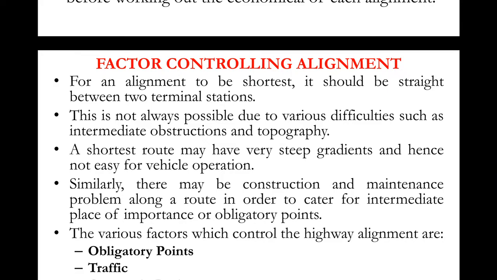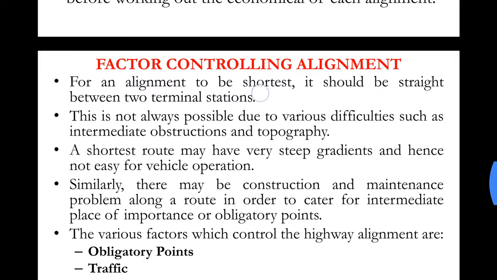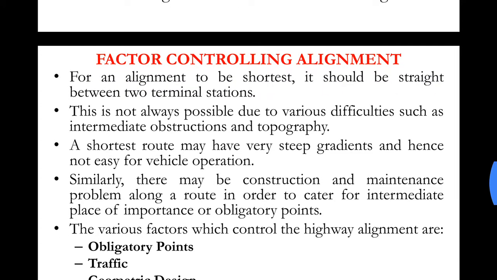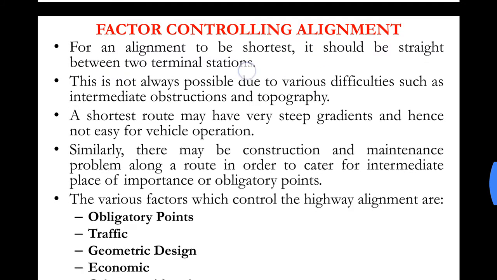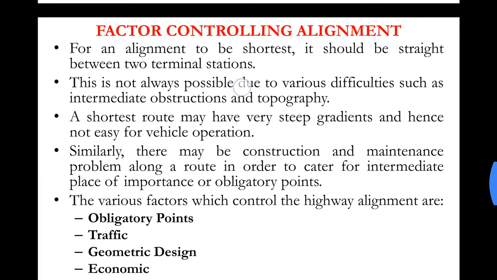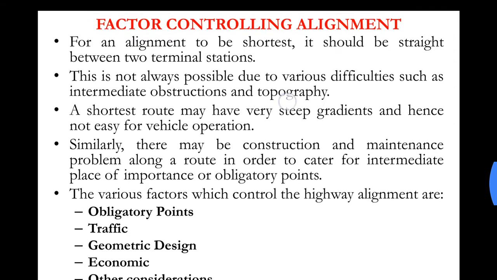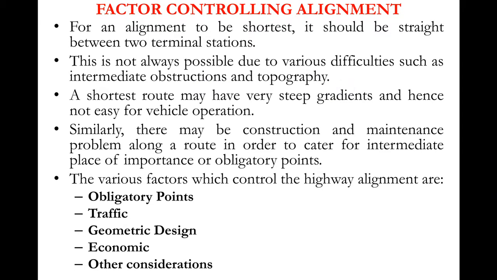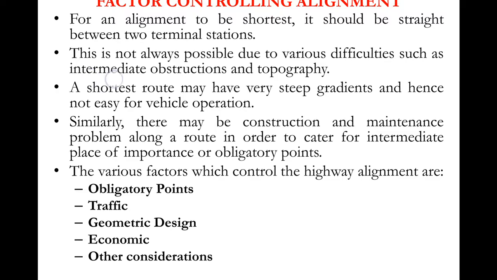What are the factors that control the placement of a road alignment? For an alignment to be shortest, it should be straight between two terminal stations, as discussed earlier. This is not always possible due to various difficulties such as intermediate obstructions and topography. So we cannot always provide a straight alignment because there may be difficulties due to some obstructions in between.